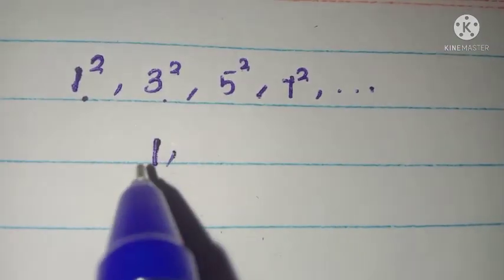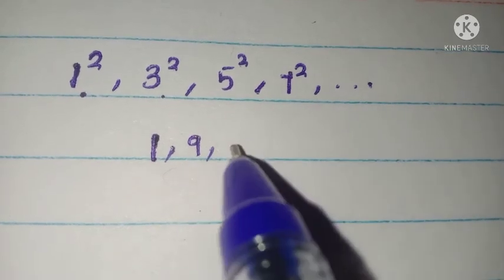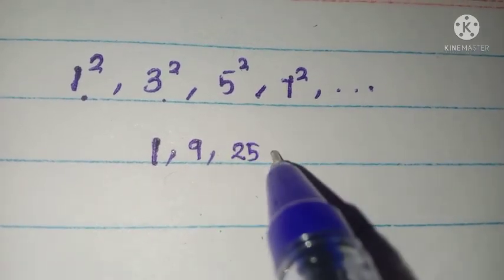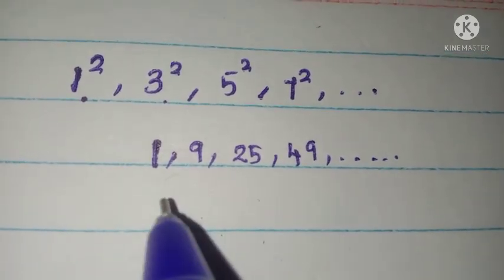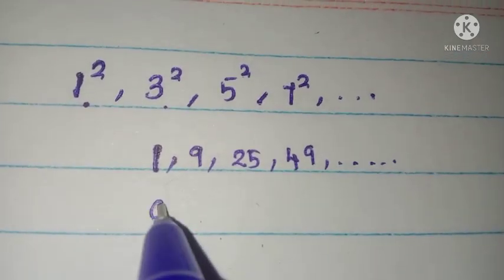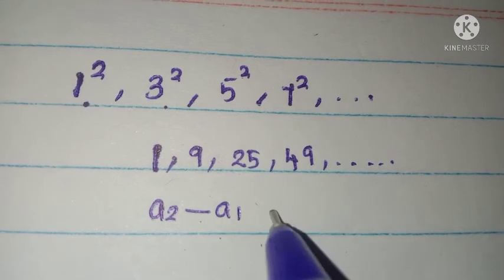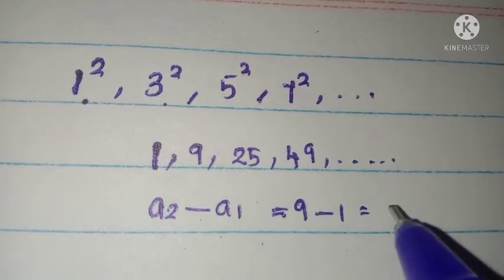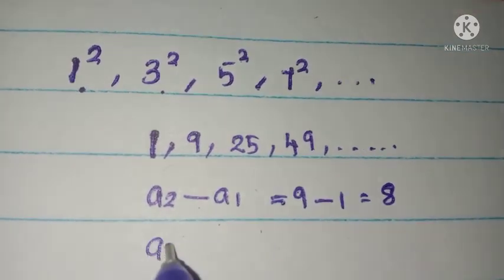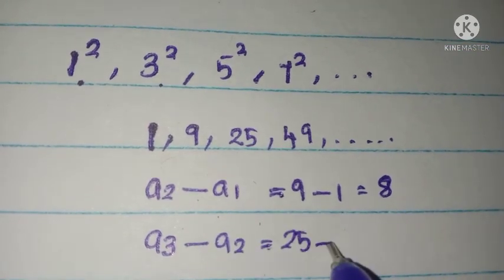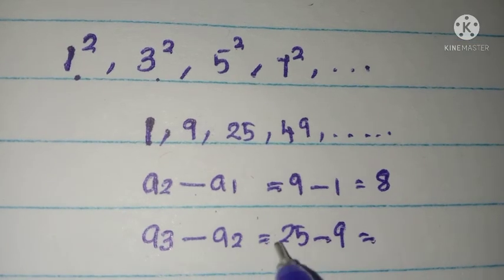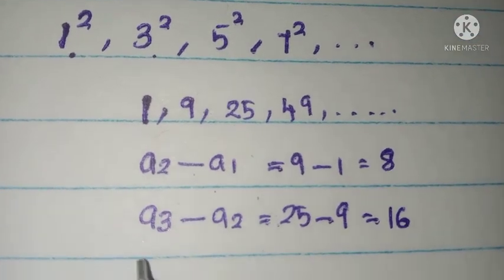Next one, 1 square, 3 square, 5 square, 7 square, etc. 1 square is 1, 3 square is 9, 5 square is 25, 7 square is 49, etc. Now check its common difference. Second term minus first term, that is 9 minus 1, 8. Third term minus second term, 25 minus 9, 16.